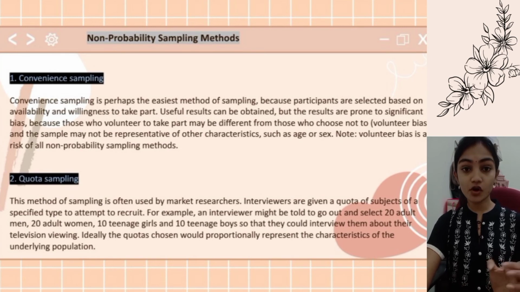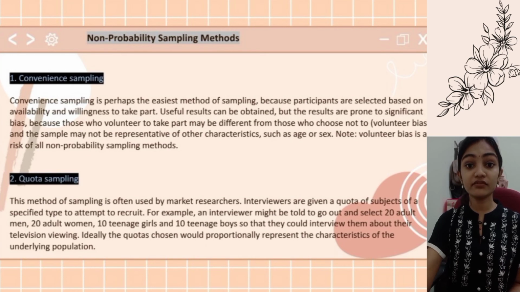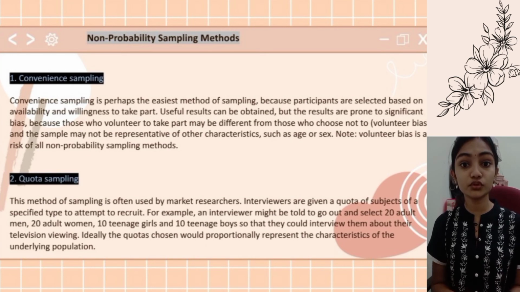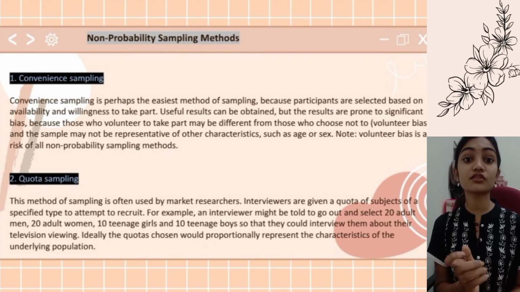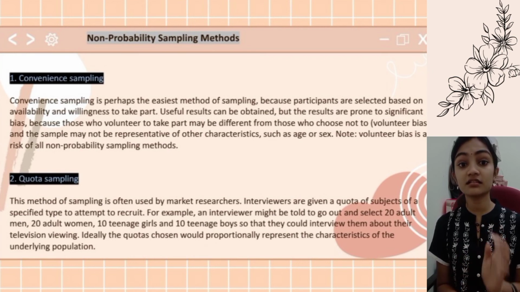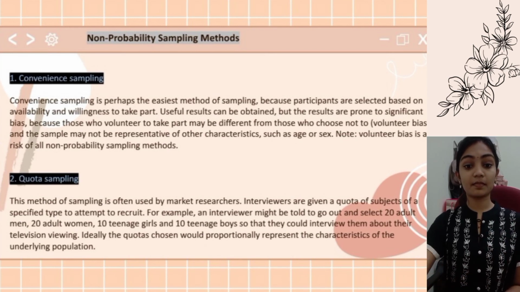Useful results can be obtained, but the results are prone to significant bias because those who volunteer to take part may be different from those who choose not to volunteer, and the sample may not be representative of characteristics such as age or sex. Volunteer bias is a risk of the non-probability sampling methods.